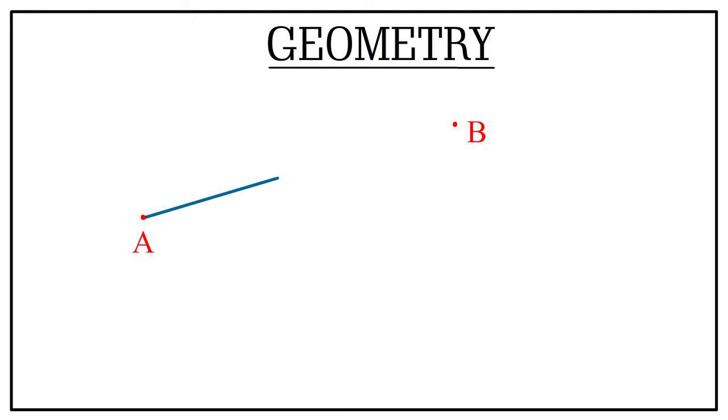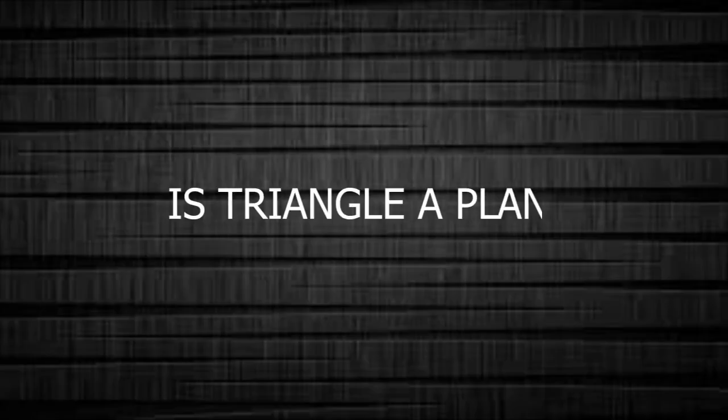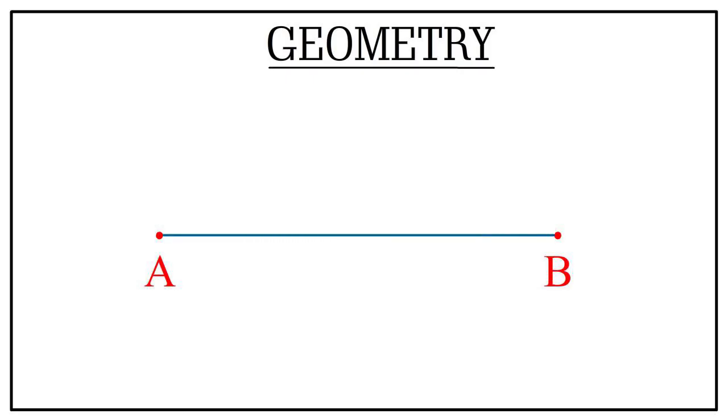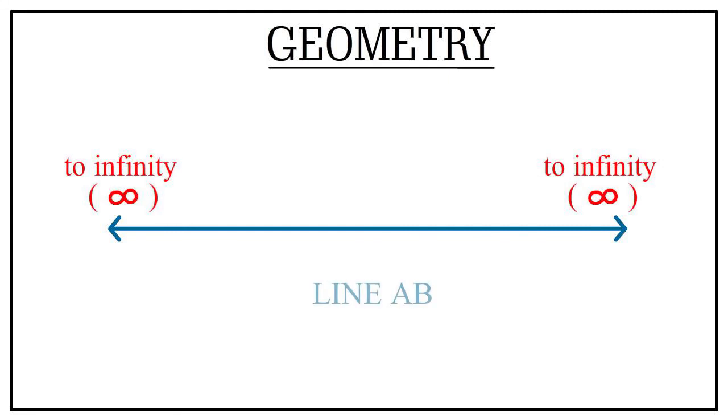If we connect point A and B, we get a line. But if we connect points A, B, C, we get a triangle. So is a triangle a plane? It is the same way if you see the difference between line segment and line. A line segment is a part of a line and a line has no definite length, it goes on forever.